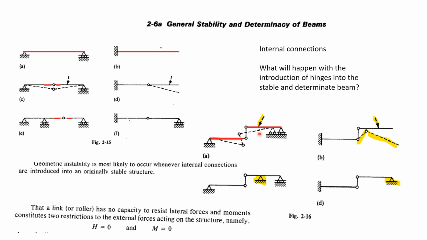That the hinge has no capacity to resist moment constitutes a restriction on the external forces acting on the structure, that is, M equals 0 about the hinge. In other words, the moment about the hinge calculated from the external forces on either side must be 0 in order to guarantee that these portions will not rotate about the hinge.